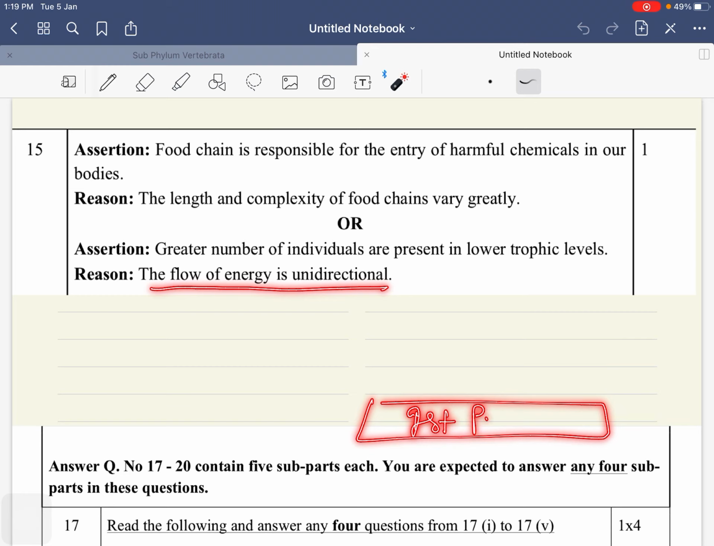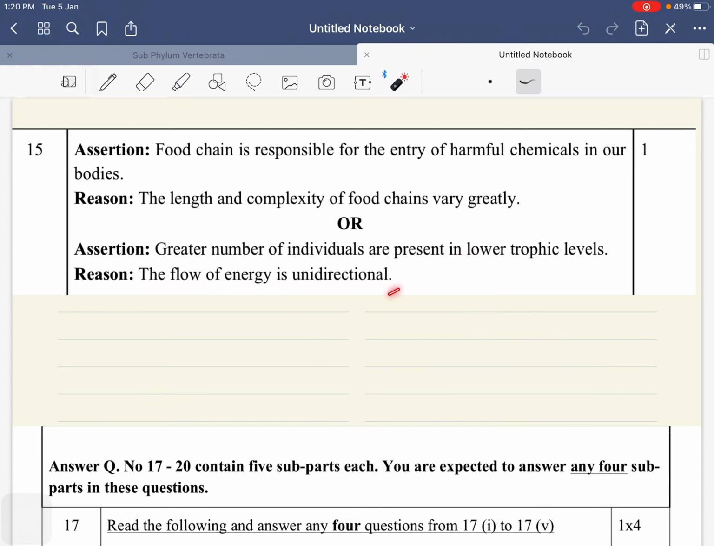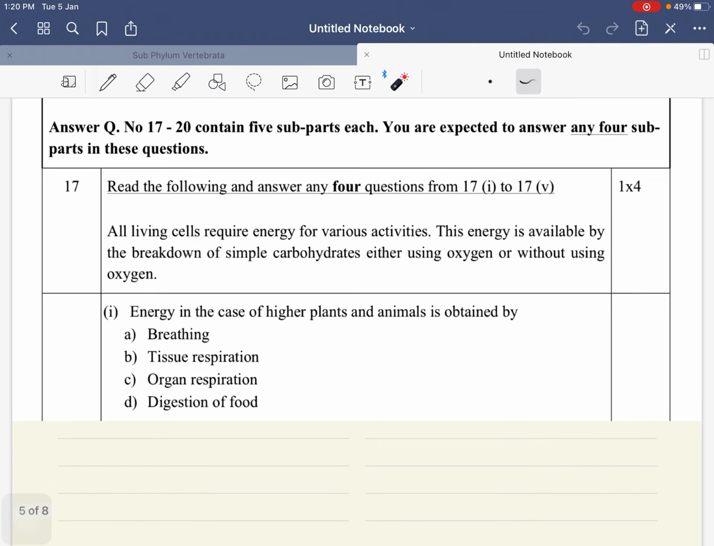These are our first trophic level, which are our plants. Then we are moving to our second. Energy is always unidirectional. Both the statements are correct. Greater number of individuals are present in lower trophic levels because the flow of energy is unidirectional. Nope. Explanation is not correct. So the answer will be B. I hope. Now, the more you will start attempting or revising these type of questions, you will be very confident in marking your best answer.